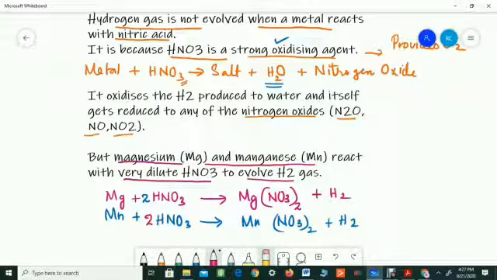So the reaction is balanced now. What we can conclude: magnesium and manganese react with very dilute HNO3 and evolve hydrogen gas. But other metals do not evolve hydrogen gas when they react with nitric acid because it's a strong oxidizing agent.